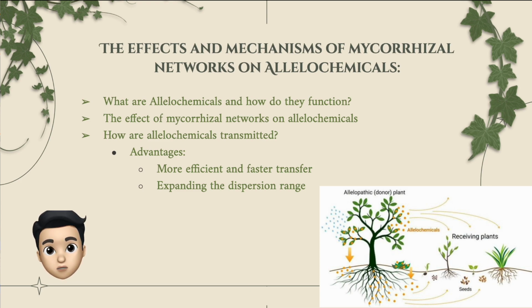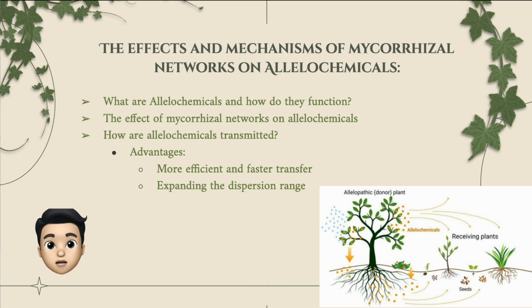In order for allochemicals to have a detrimental effect on target plant, they must exist in high enough concentrations to be toxic, but allochemicals are released in very small amounts. Due to ease of decomposition of allochemicals in the environment, their toxicity is reduced, but mycorrhizal networks make their transfer more efficient.